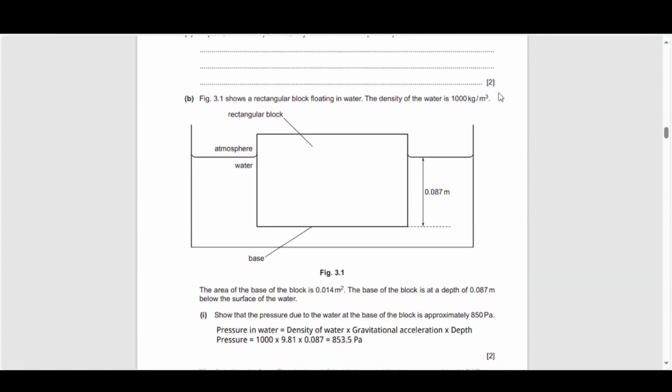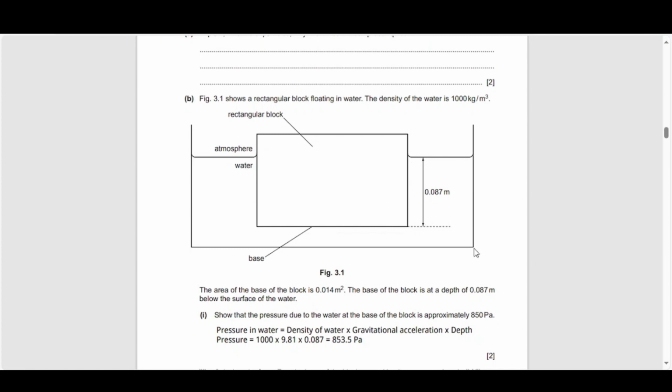But if we move on to B, figure 3.1 shows a rectangular block floating in water. The density of water is 1,000 kilogram per meter cubed. So you've got the rectangular block, you've got atmosphere, you've got water, they've shown its base and they've shown a depth from the surface of the liquid. The area of the base is 0.014 meters square. The base of the block is at a depth of 0.087 meter below the surface of the water.